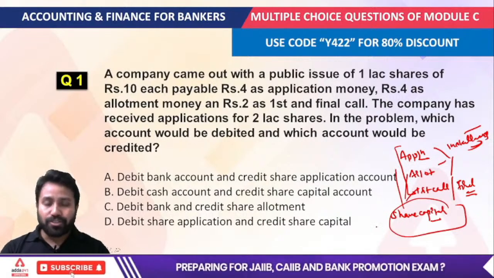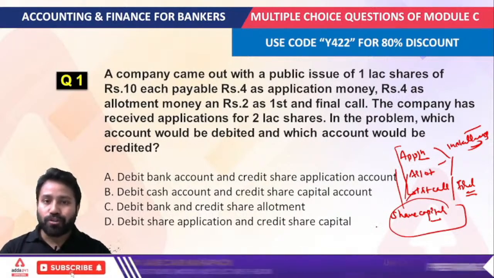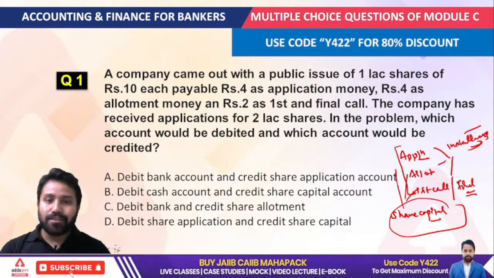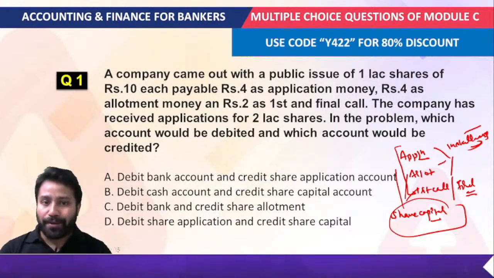So these are all parts of the share capital, the application, the allotment, the first call or the final call. All of it is related to share capital.